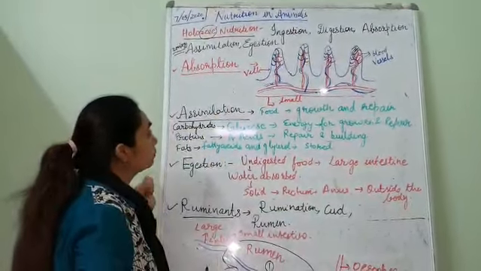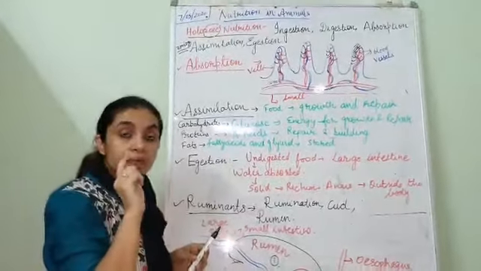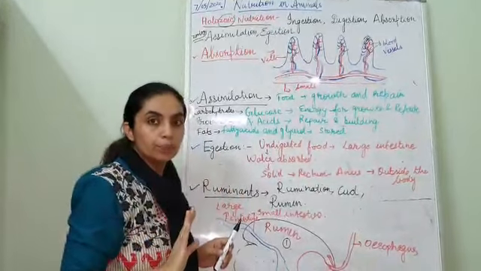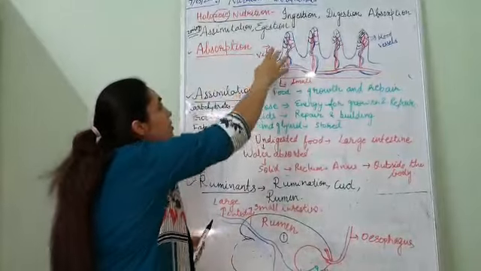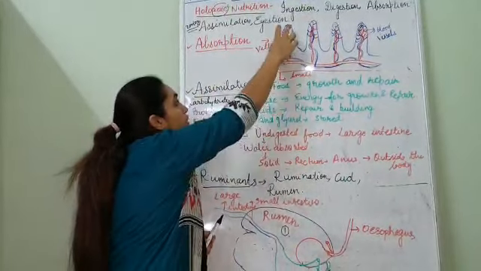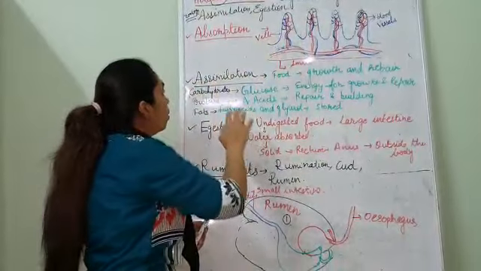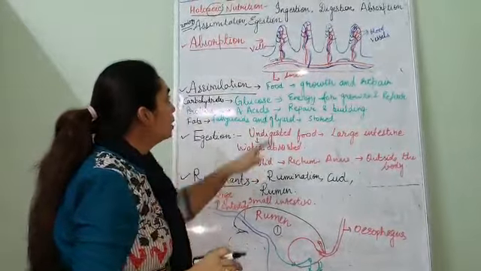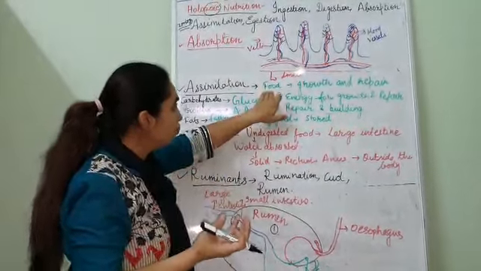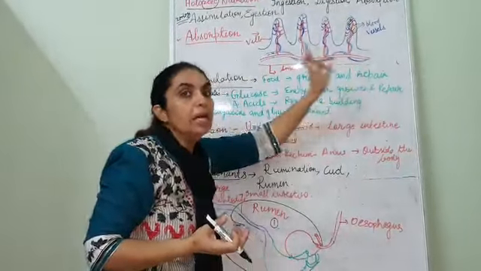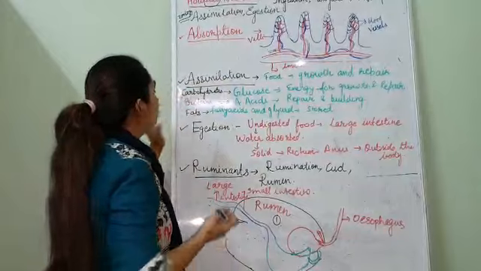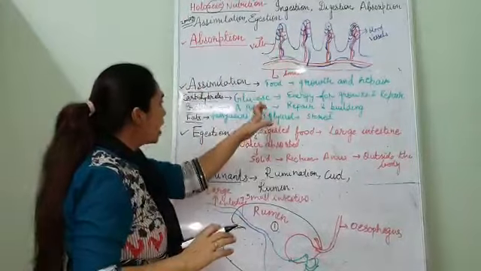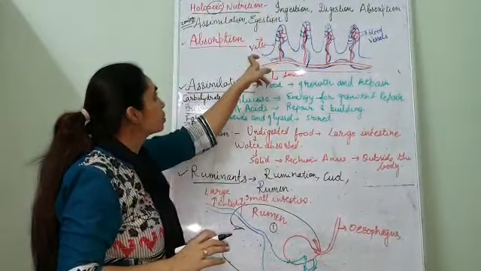Now assimilation. I told you that when you use the food, it is known as assimilation. Now our body has done all the work. We have extracted all the simple substances and absorbed them in the blood. Now assimilation is how to use that food for our growth and repair. When the digested food is used for growth and repair of the body, the term assimilation comes. Carbohydrates, proteins and fats were complex substances. They have been absorbed as glucose, amino acids, and fatty acids and glycerol in this step.